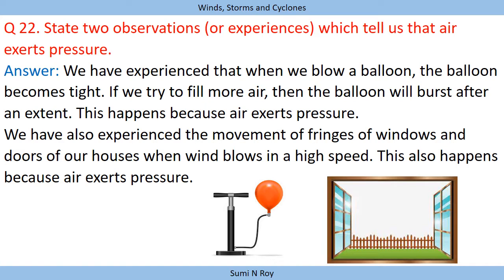Now one more example is doors and windows. The frames of doors and windows start moving, and the hinges of the windows and doors of our house move when wind blows at high speed. This also happens because of air. Air exerts pressure on the windows and doors, and because of that they start moving.